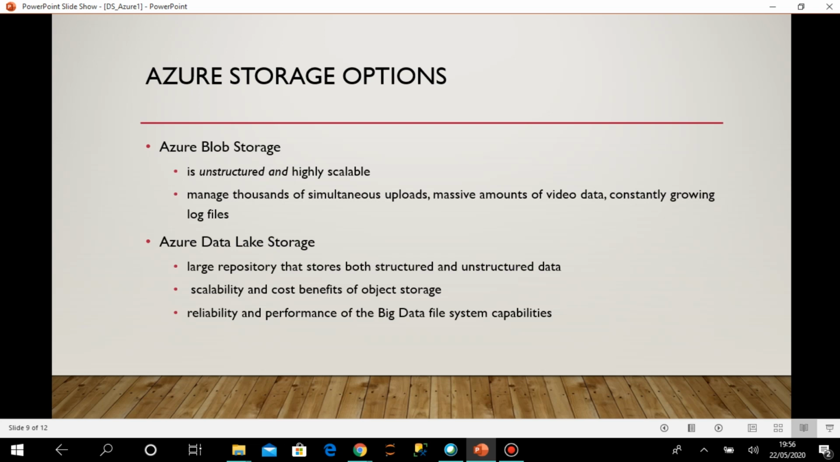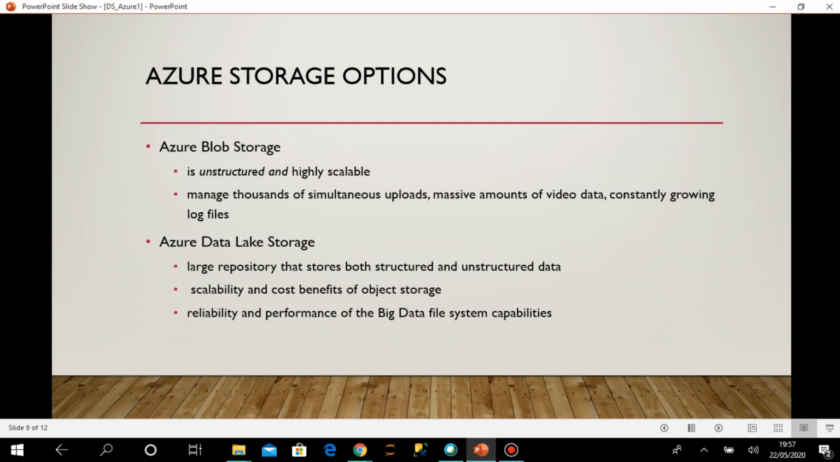Then comes Azure Data Lake Storage. Data lake storage is mainly a kind of big data storage. When you need a large repository for both structured and unstructured data, everything together, and it's a huge volume of data, with big data capabilities, everything is there in data lake storage. You are getting the reliability, the performance, and at the same time the scalability and cost benefit. So it's a very balanced one which can handle all of our requirements.